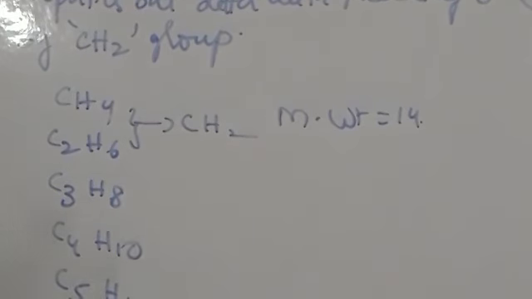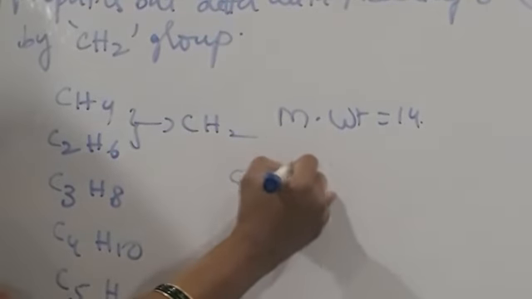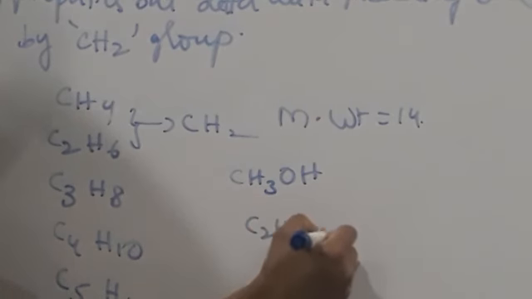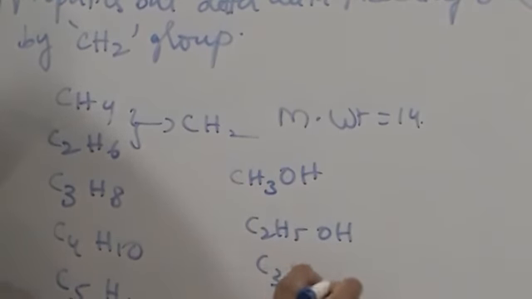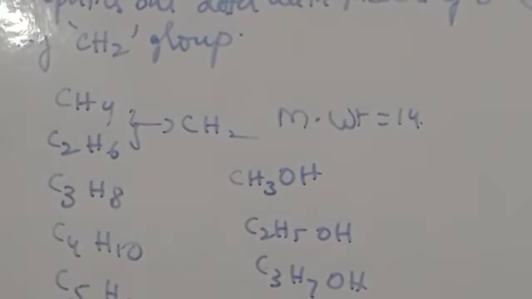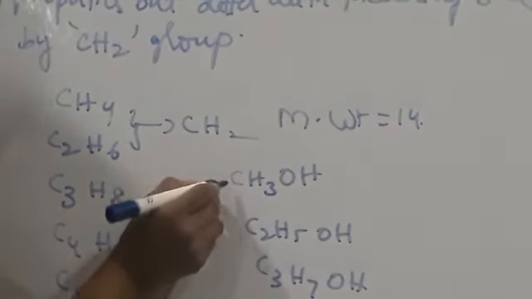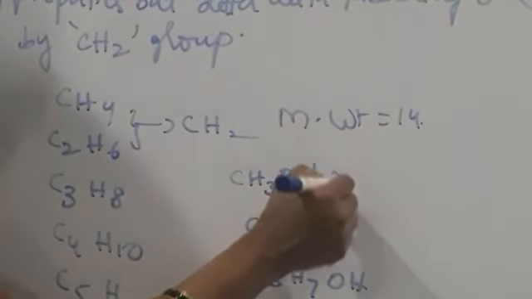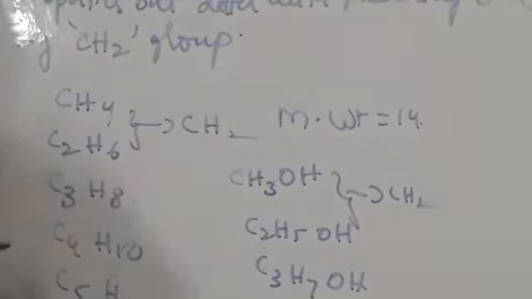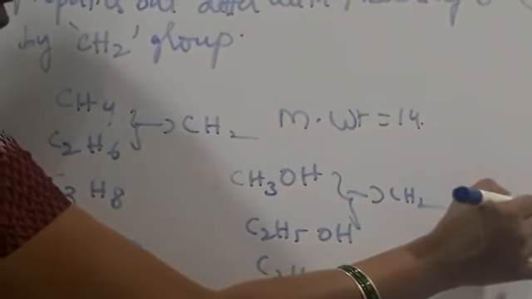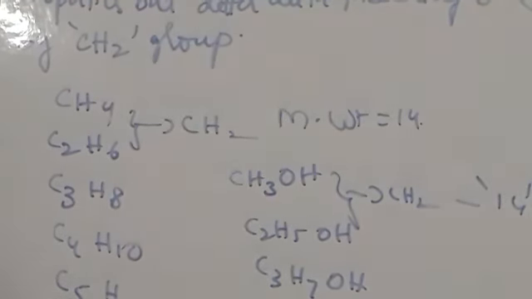For example, alcohols are there: methyl alcohol, ethyl alcohol, propyl alcohol, butyl alcohol. So the functional group is the same. They show similar properties but differ from the preceding one by a CH2 group. Between CH3OH and C2H5OH the difference is a CH2 group, and the molecular weight difference is 14. That's why this type of compounds are called homologous series.